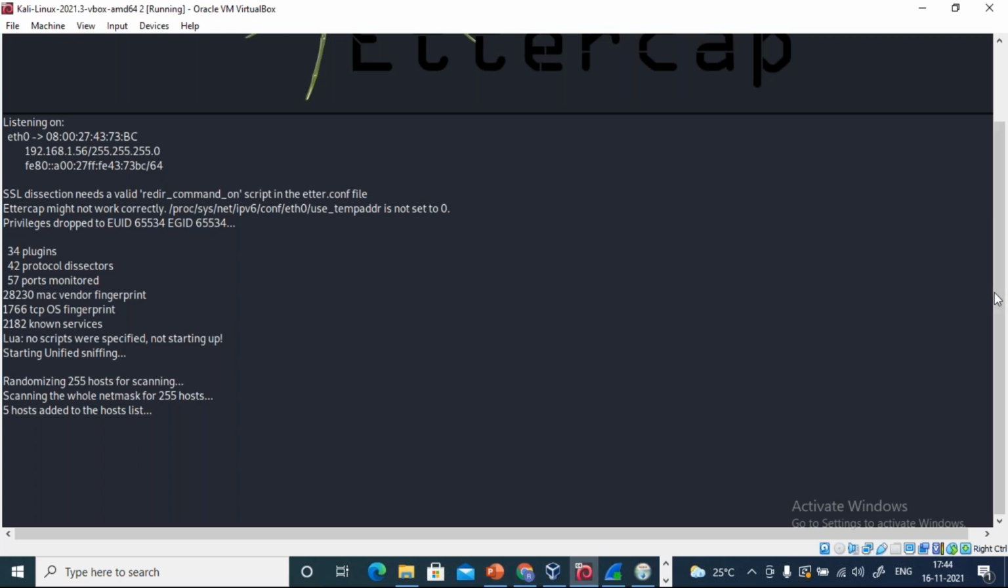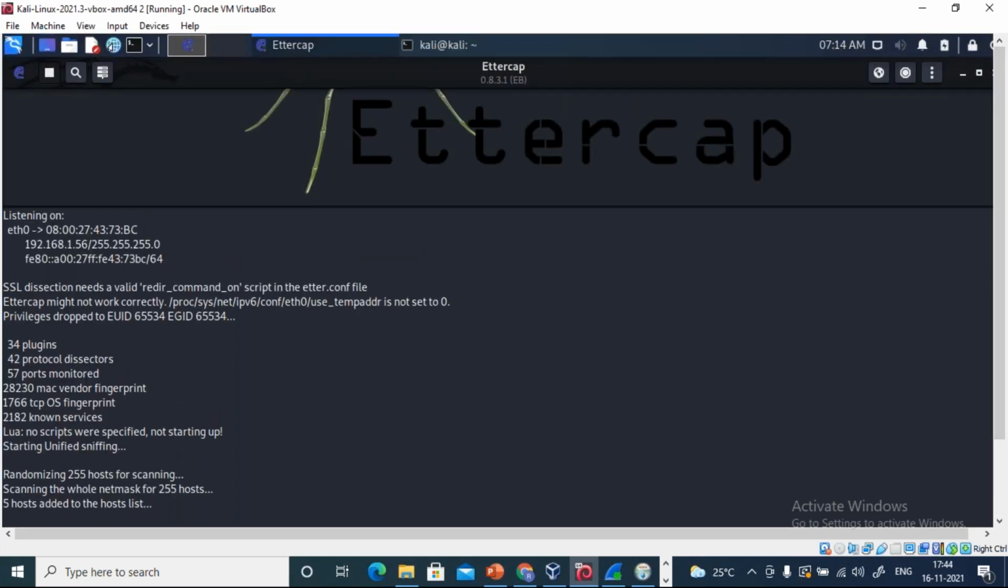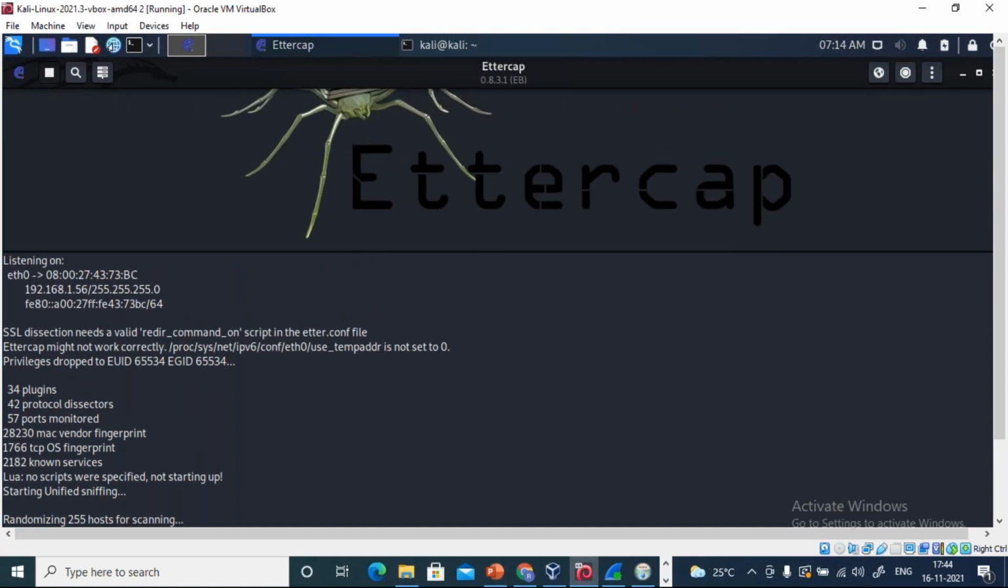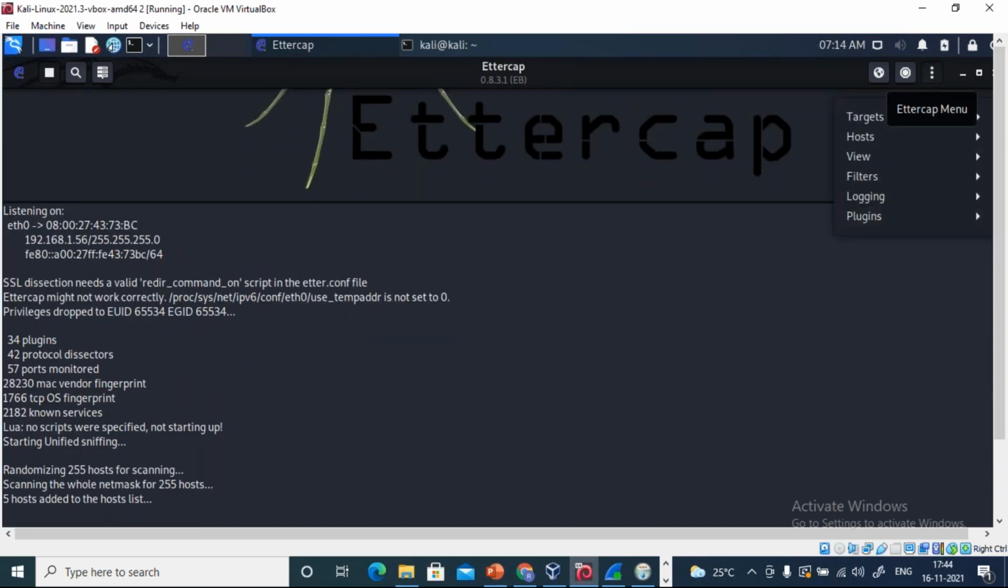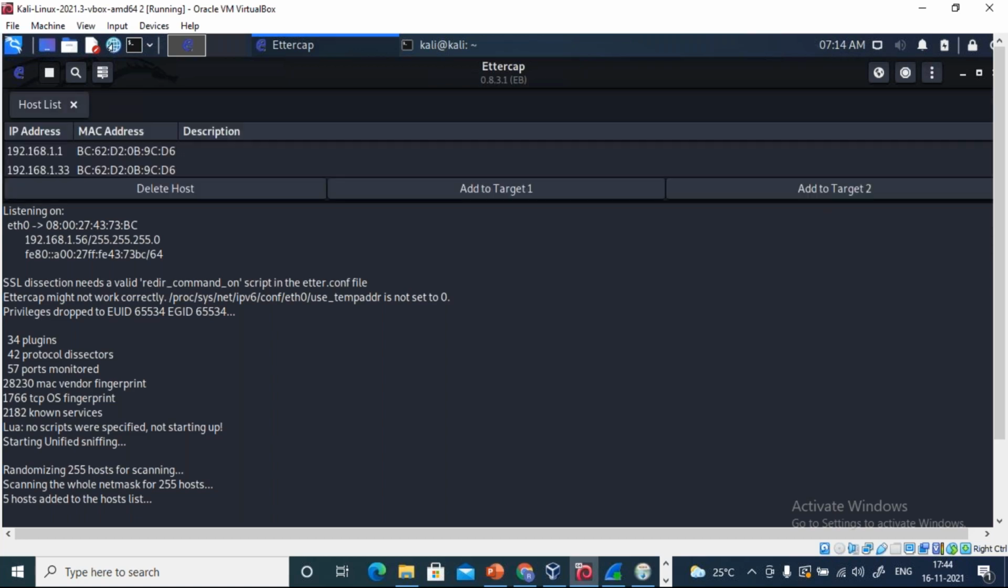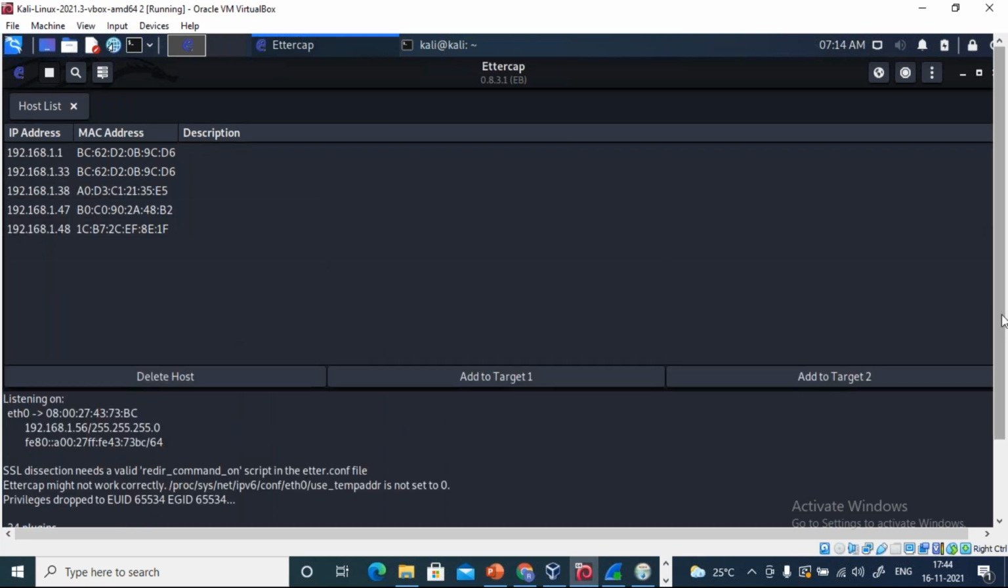So let's say you want to list those particular hosts. So what you can do, just go in the Ettercap menu, click on host, host list. So here you will get the host list. Just scroll it down. You can observe, I'm getting 5 hosts here. So this will display all the IP addresses. Now you can select from this whichever you want. Right? Now, see, who is my victim here? From where do I want to take the information?